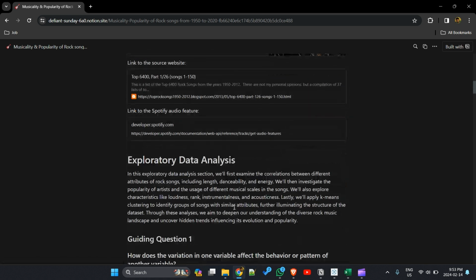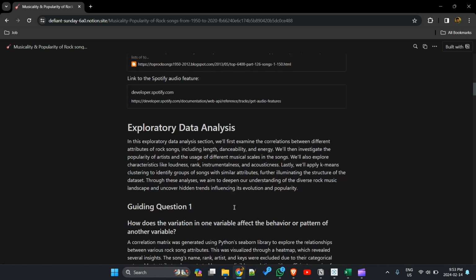So, the exploratory data analysis. First, I examined the correlation between attributes, then investigated the popularity of the artists, usage of different music scales in the songs, exploring characteristics like loudness, rank, instrumentalness, and acousticness. Lastly, I used k-means clustering to cluster the dataset.